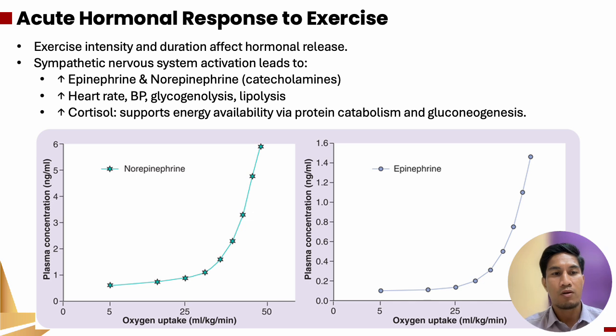Cortisol levels increase, supporting energy availability via protein catabolism and gluconeogenesis. The sympathetic nervous system is one part of the autonomic nervous system, which controls involuntary bodily function. So that is the acute hormonal response to exercise.